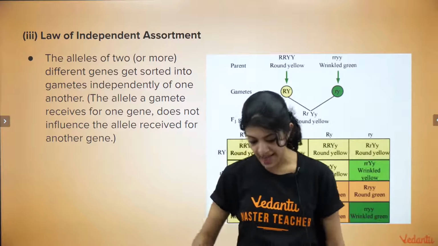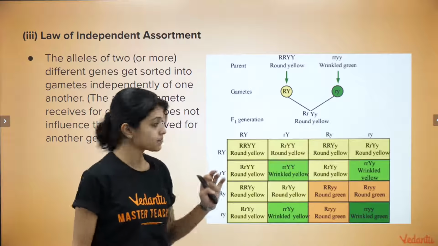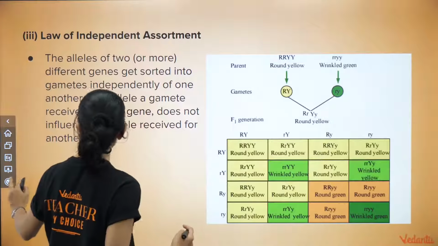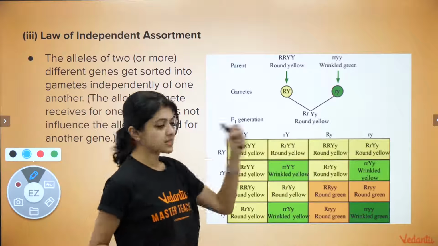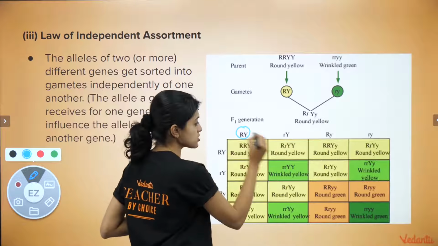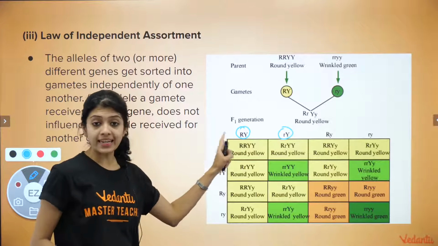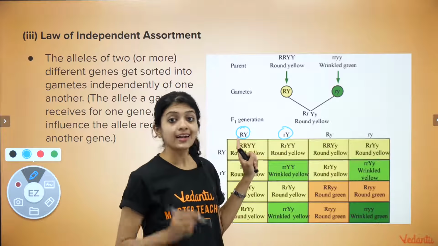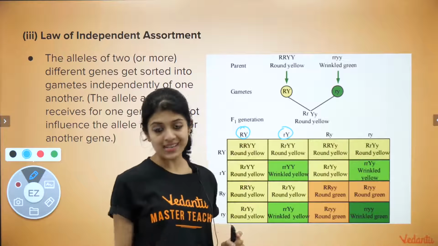What I mean is that in the example that we have just discussed, we have seen these different gametic combinations. Just because a gamete is receiving a dominant allele for the round or the shape gene doesn't mean that for the other gene also it will receive the dominant allele.